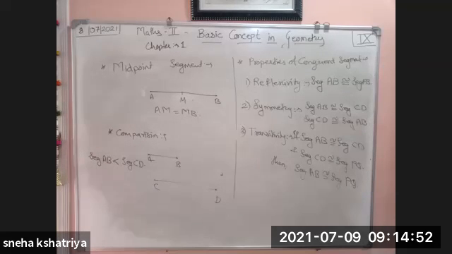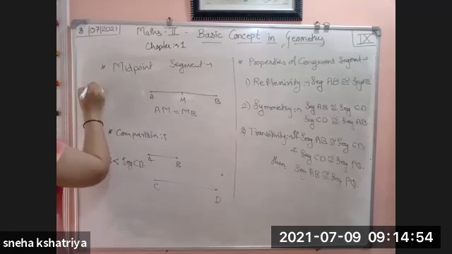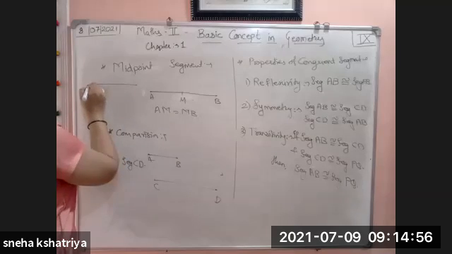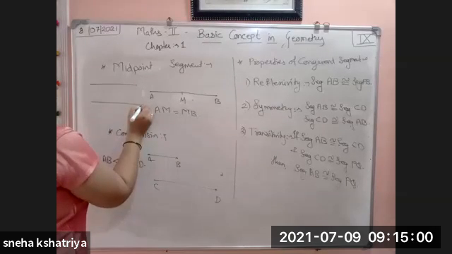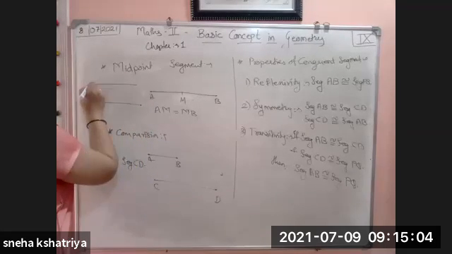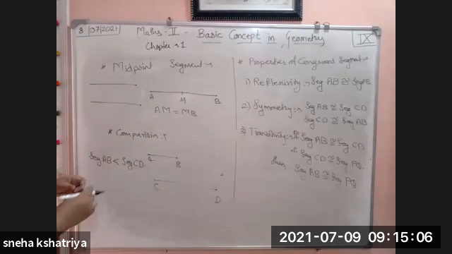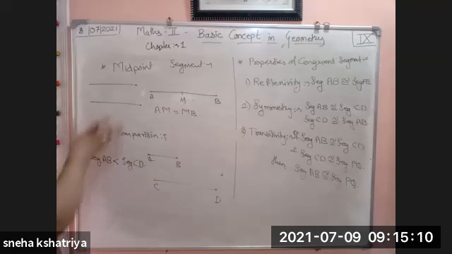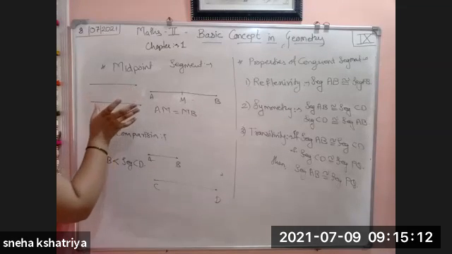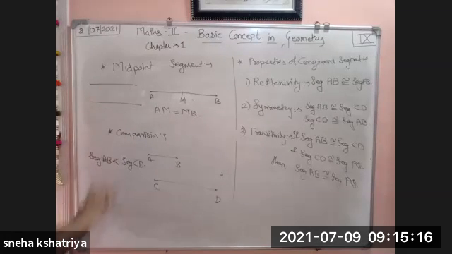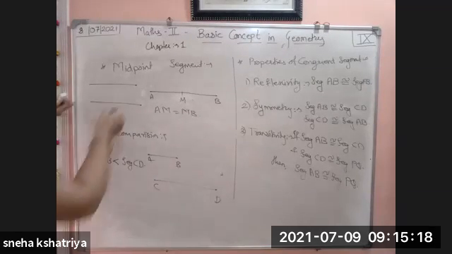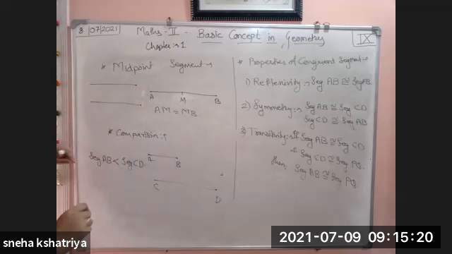But sometimes it happens like this. One segment is here and one segment is here. So it becomes very difficult to find out which one is smaller, which one is greater. A slight difference is there. So by using your scale, you can find the value here and here, or you can use your divider and check which is smaller or greater.